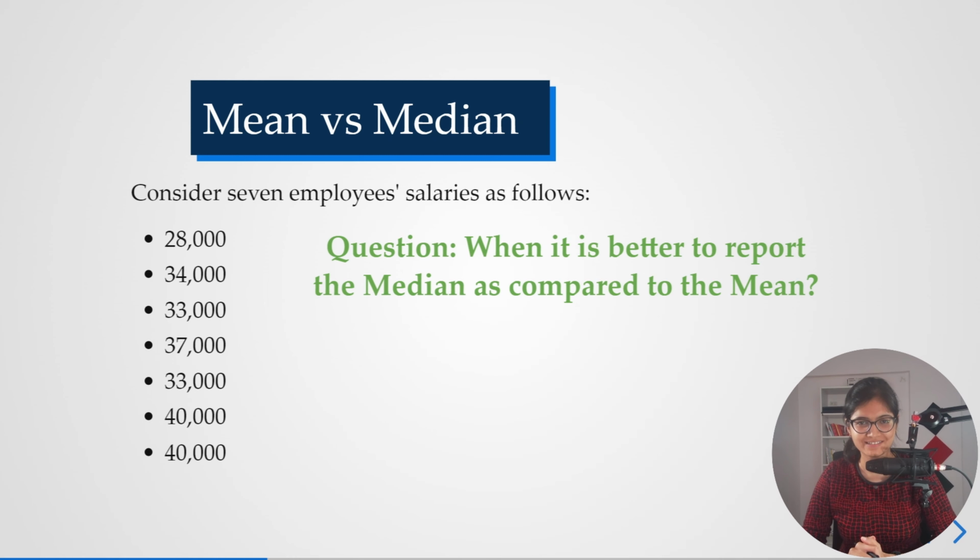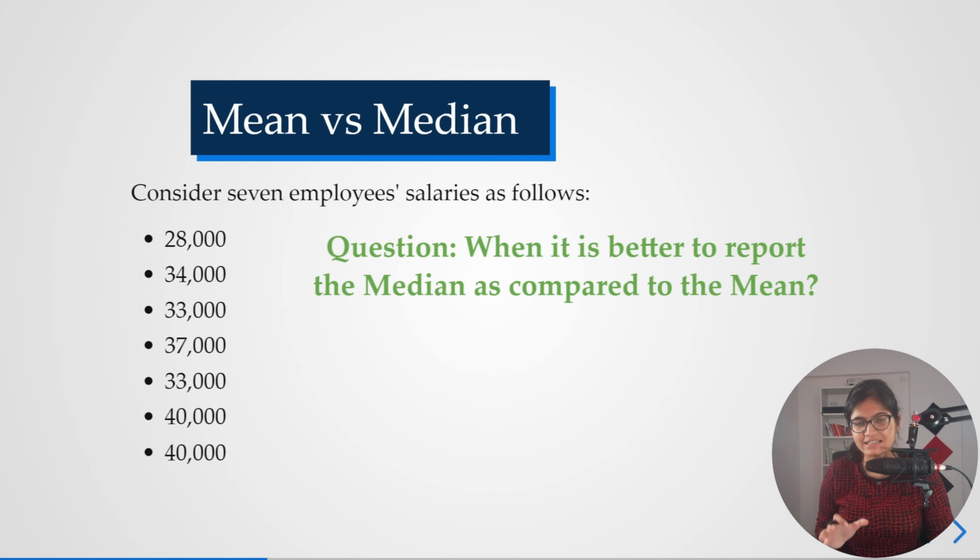So continuing the stats series, I hope that you have already watched my previous session where I talked about mean versus median versus mode. We saw how we can calculate the values of mean, median and mode given the data, and what the intuition behind it is. If you remember, at the very end of the session, I asked one question: can you tell me which is better to report?